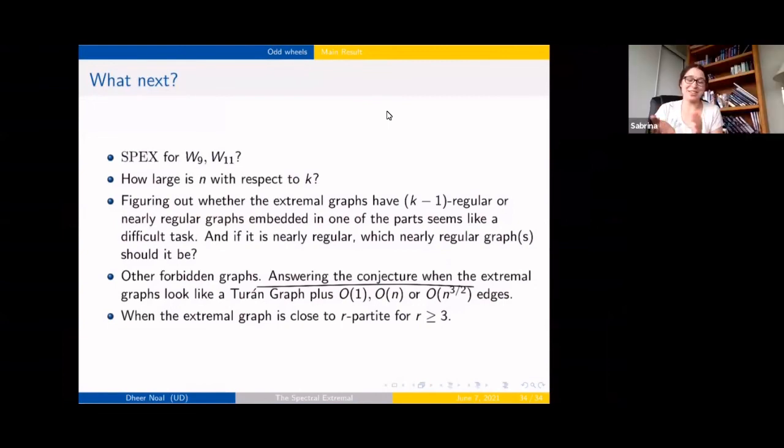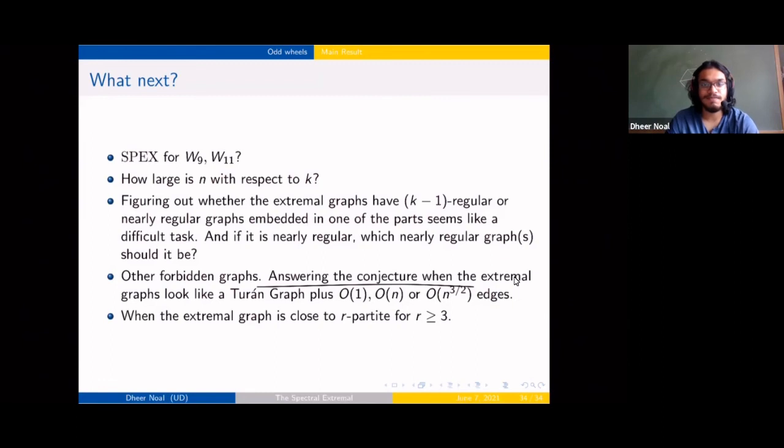So these are a lot of problems in various directions. Which do you think is most interesting or most tractable? I want to look at the C8 case. When you're forbidding the even cycle on 8 vertices, can we prove that the spectral extremal looks like what was conjectured?